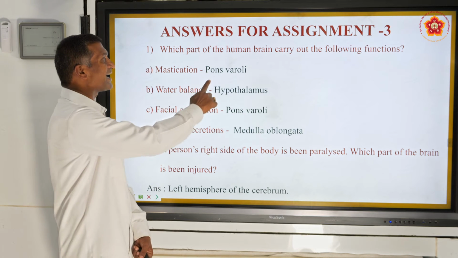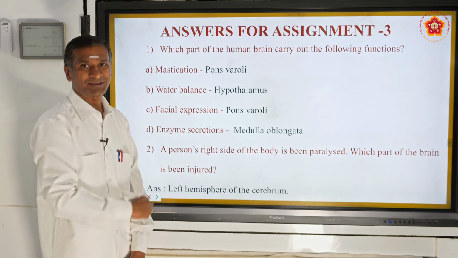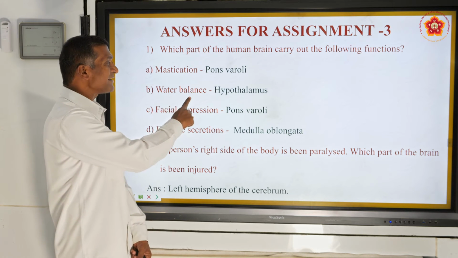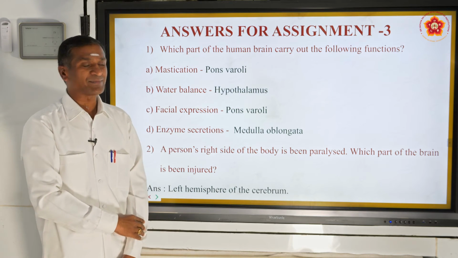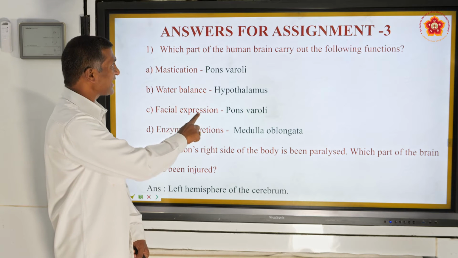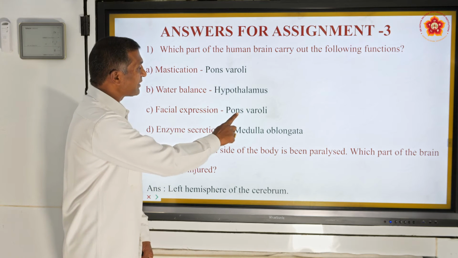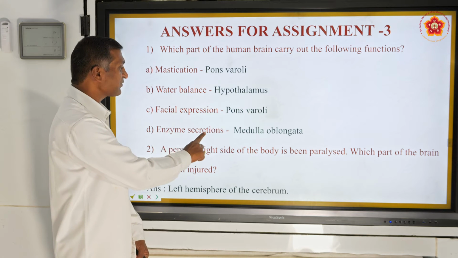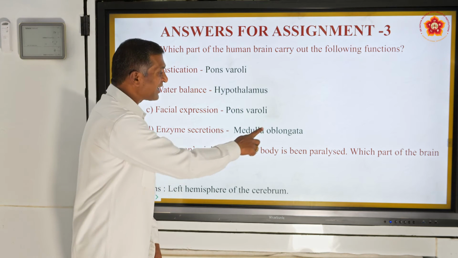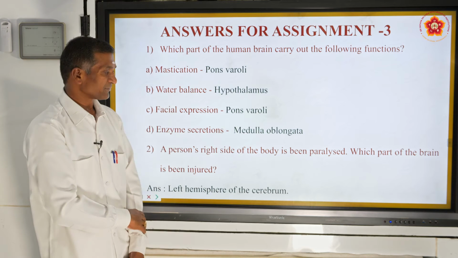Mastication is carried out by pons varolii. Water balance is controlled by the hypothalamus. Facial expression by pons varolii. Enzyme secretions by medulla oblongata.